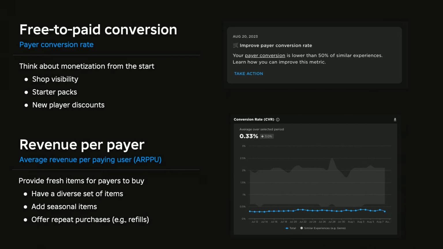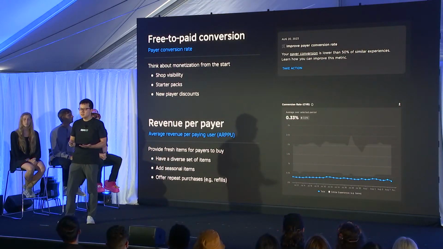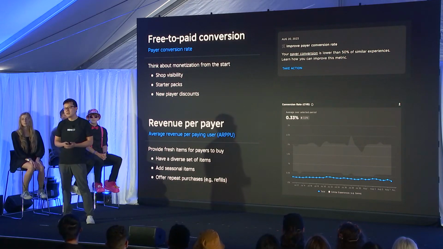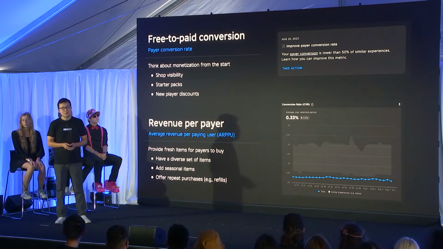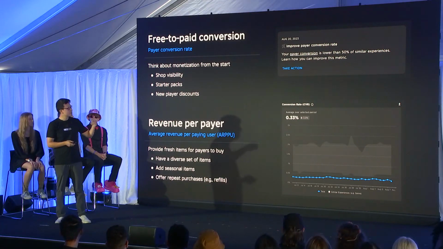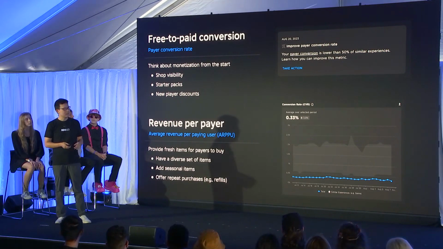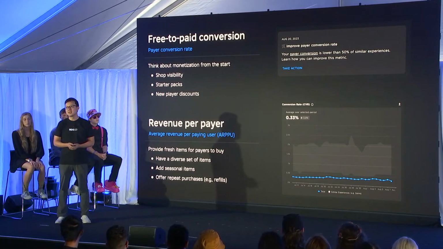Second metric is revenue per payer, which is the average revenue that each paying user spends. To improve this, just have a diverse set of items for users to buy. And this can include seasonal items, or it can include repeat purchases. If you see an insight in your analytics dashboard like this, or if you see your monetization metric well below the benchmark, the area in the graph, then chances are you should probably think about improving monetization.